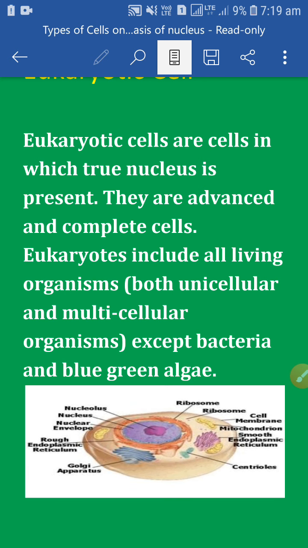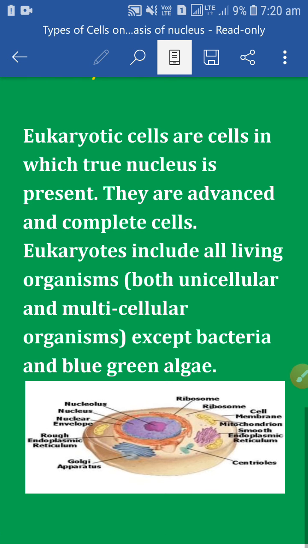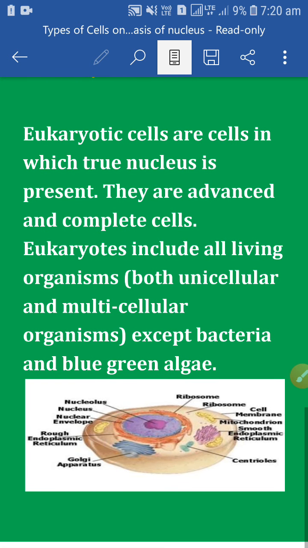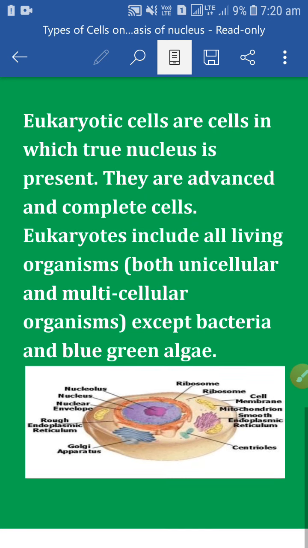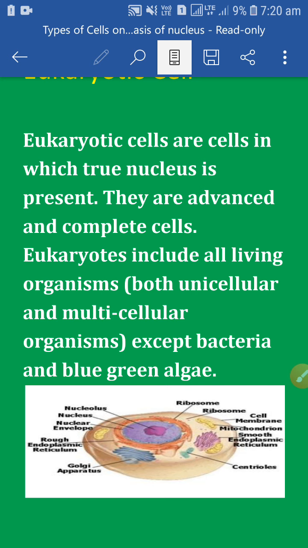Centrioles are absent in prokaryotic cells, but present in animal cells. Prokaryotic cells are found in bacteria, blue-green algae, etc. Eukaryotic cells are found in fungi, plants, and animals. Cell division takes place by binary fission or budding in prokaryotic cells, but in eukaryotic cells, cell division takes place by mitotic or meiotic cell division.